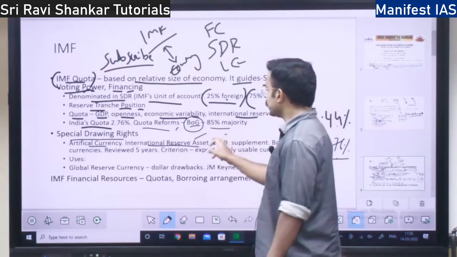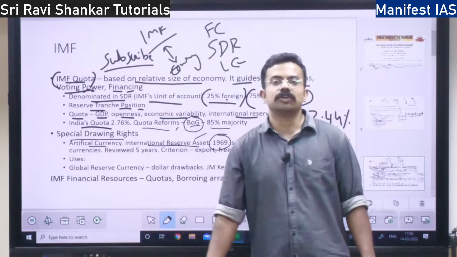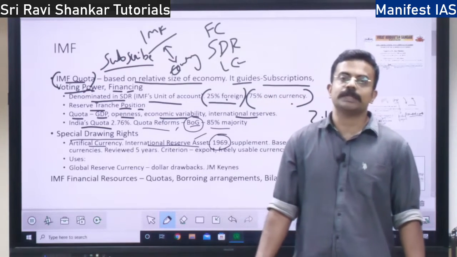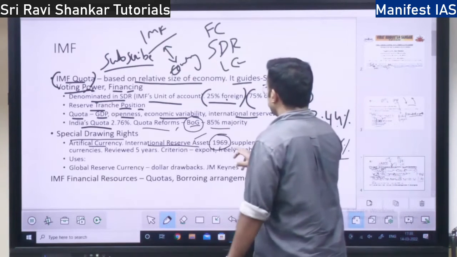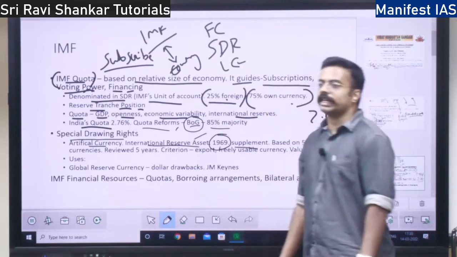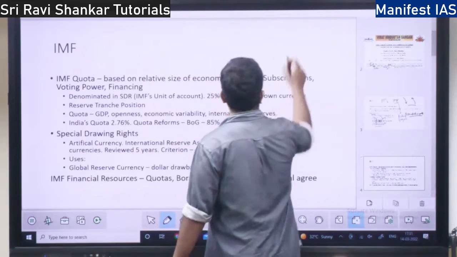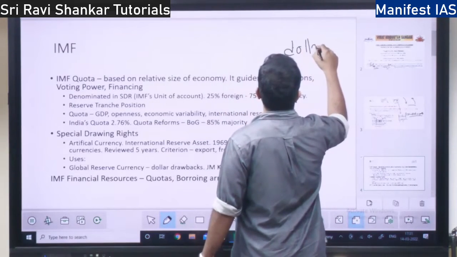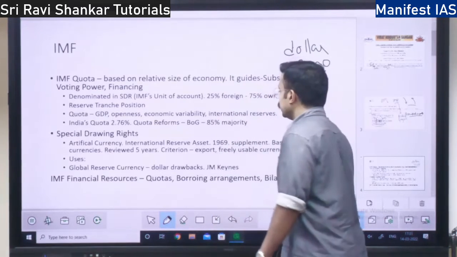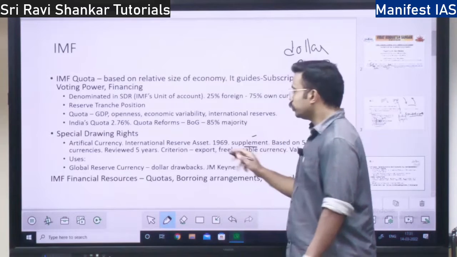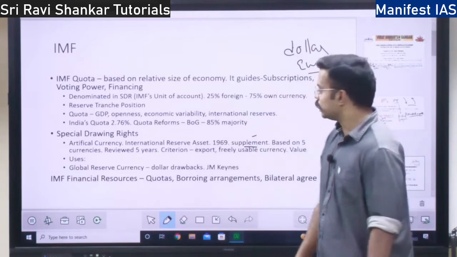This concept of SDR came in 1969. Until then there was no concept of special drawing rights, right? It supplements the individual foreign currencies. It supplements the dollar, it supplements the euro, right?